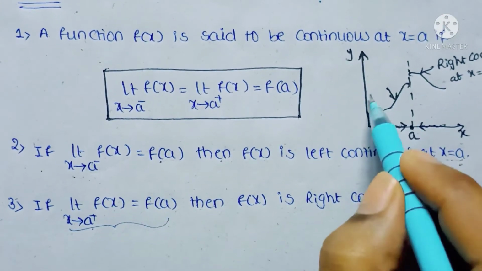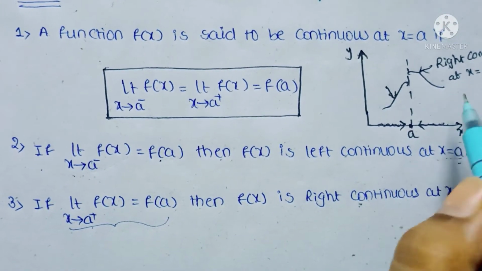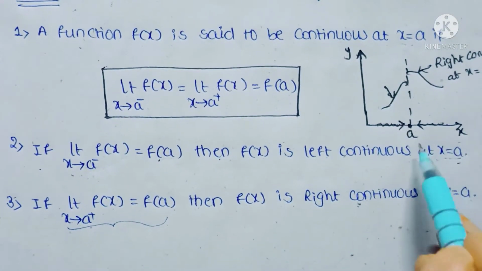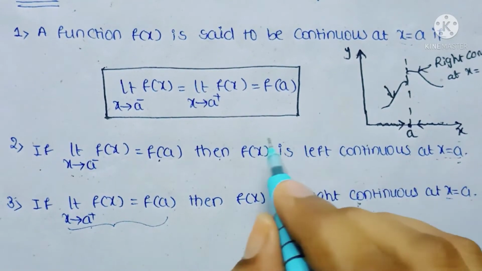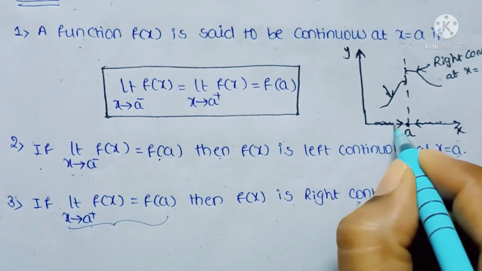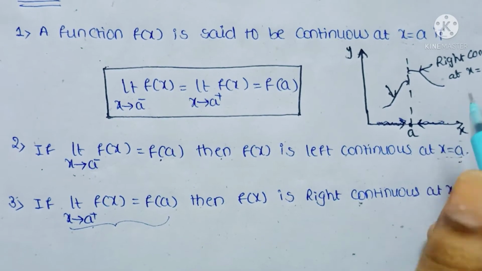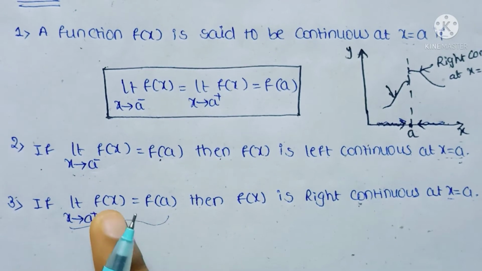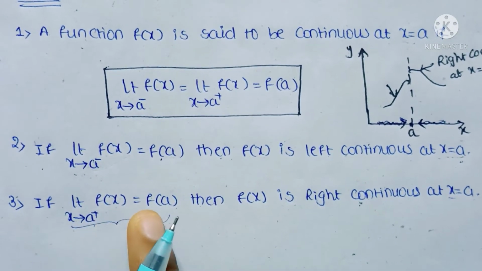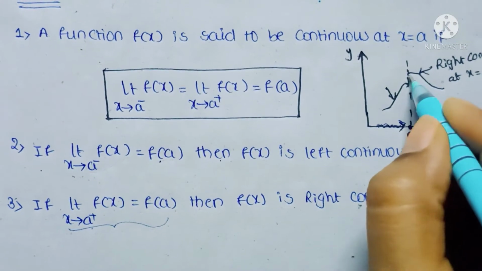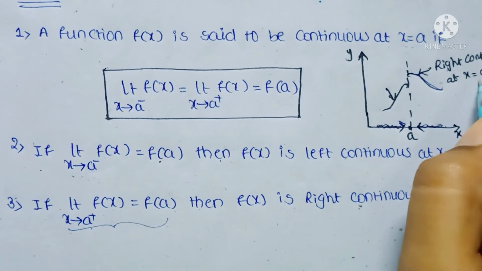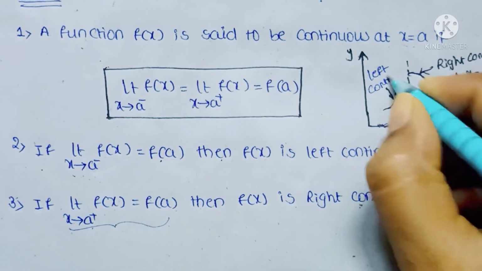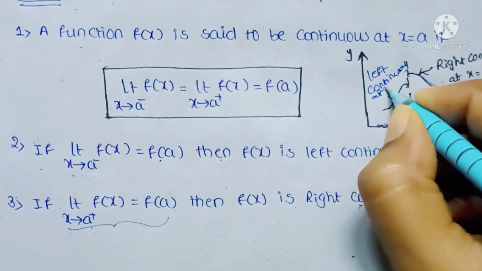And here I wrote it in the graphical method. This is the x axis and y axis. They are given x equal to some point a. When we write limit, it means it approaches this point. Right continuous means the positive side, that the limit as x tends to a plus of f of x equals f of a. So this portion is called right continuous at x equal to a. Similarly, this side is called left continuous at x equal to a.